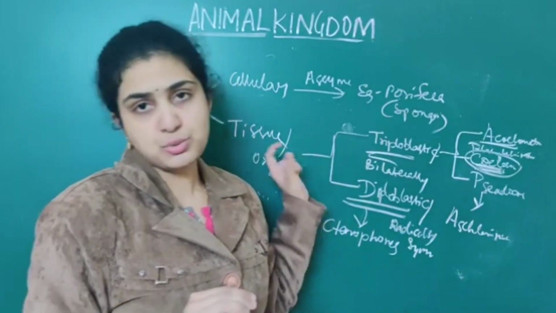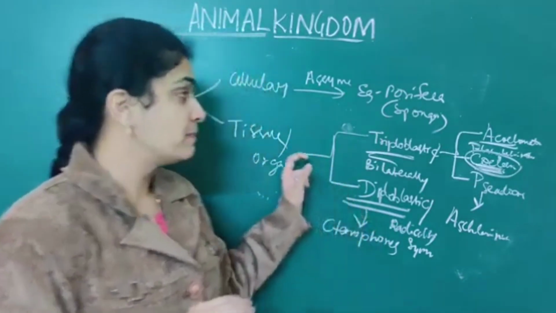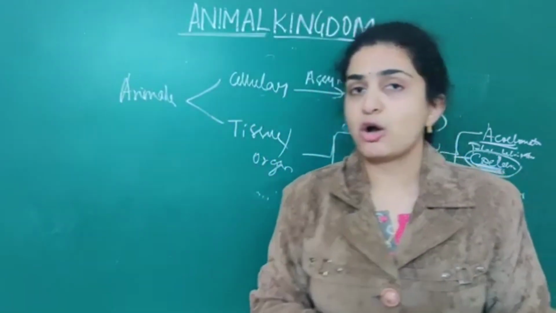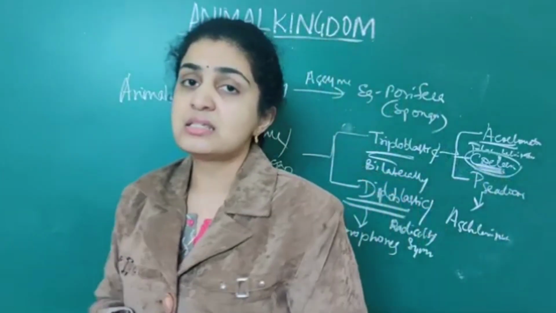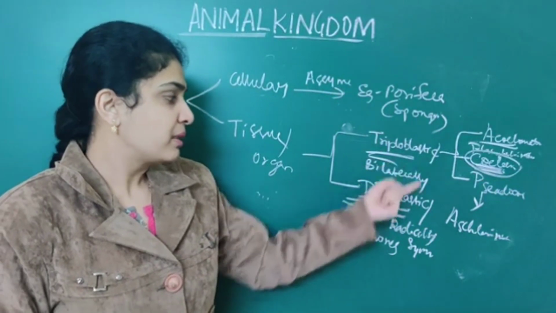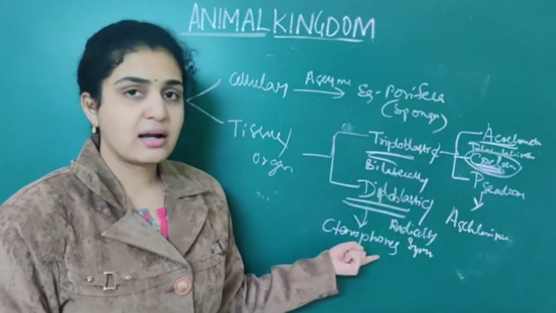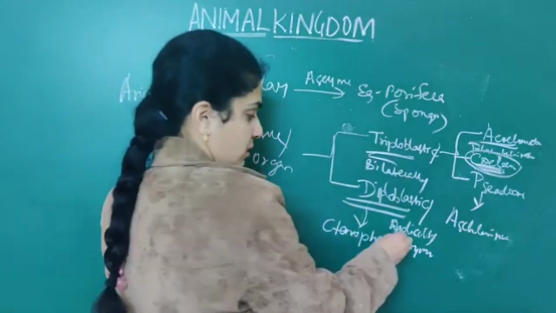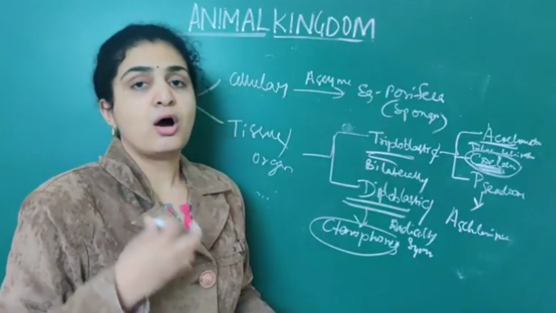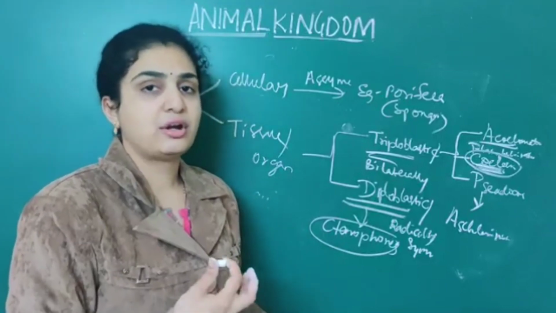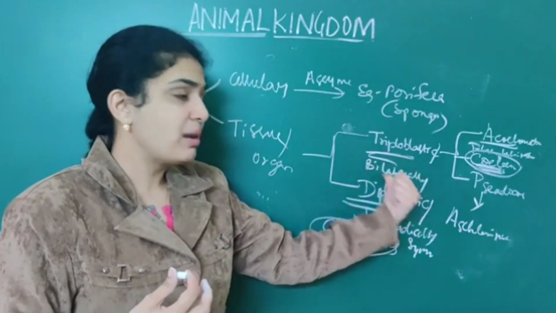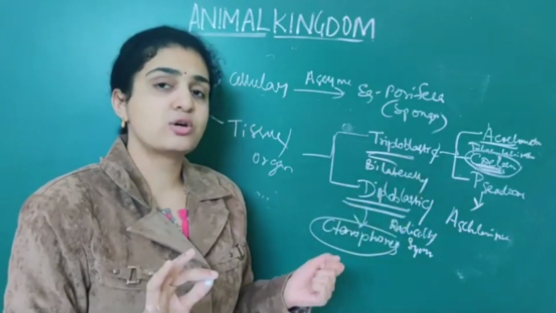But when it comes to tissues or organ systems, they are classified based on two types: one is diploblastic or triploblastic. Then we can classify them as radially symmetrical or bilaterally symmetrical. If it is radially symmetrical, they are nothing but ctenophores, or we can say cnidarians, or we can say coelenterates. These all will come under diploblastic or radially symmetrical. Under triploblastic or bilaterally symmetrical, the rest all will come.